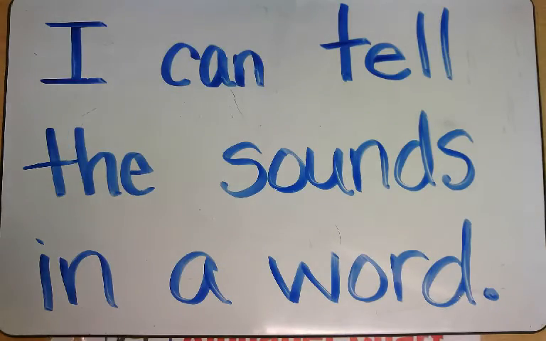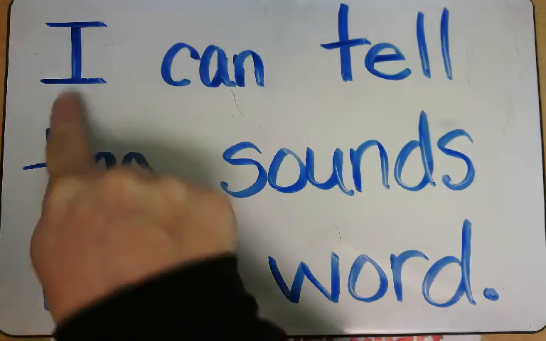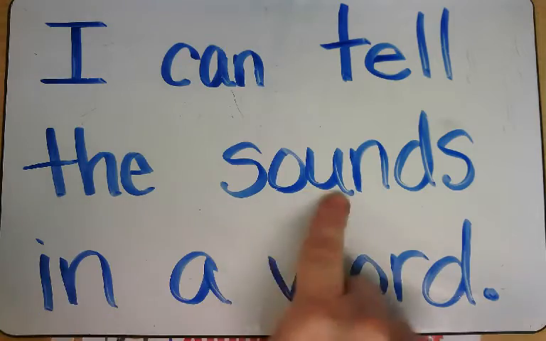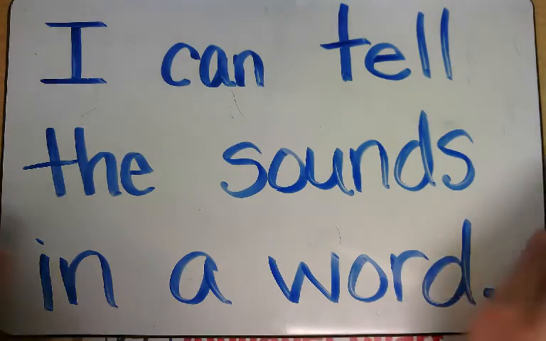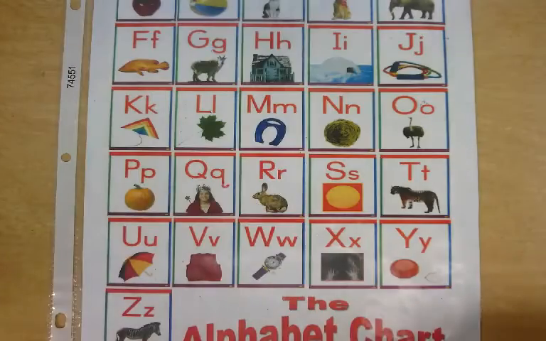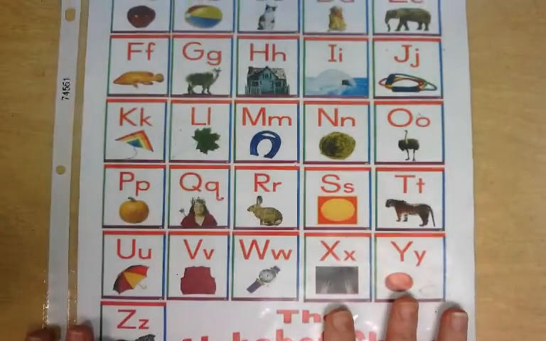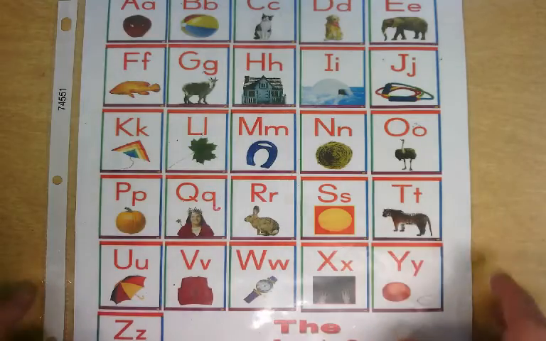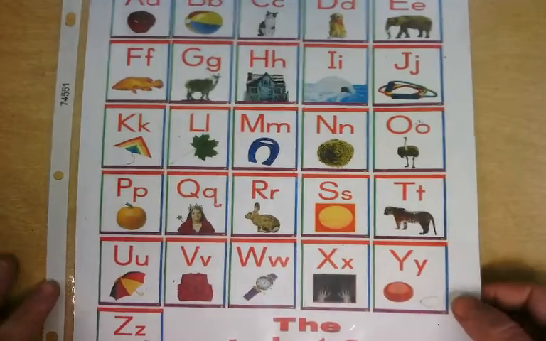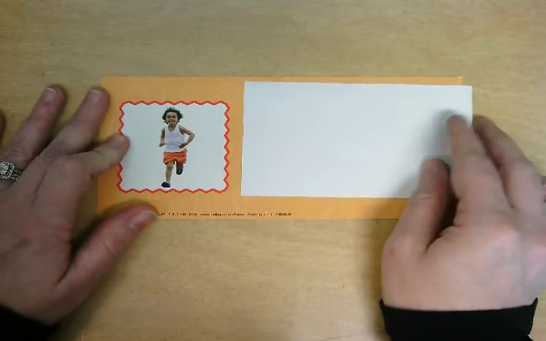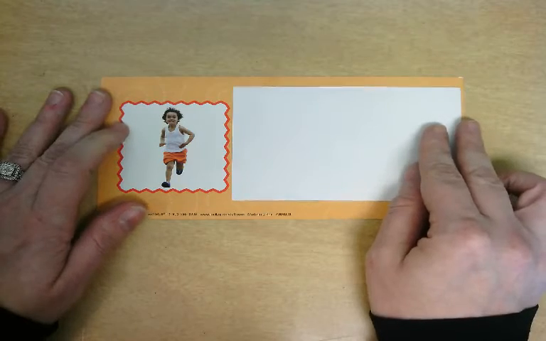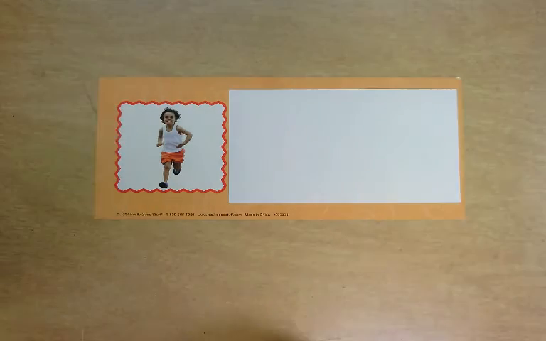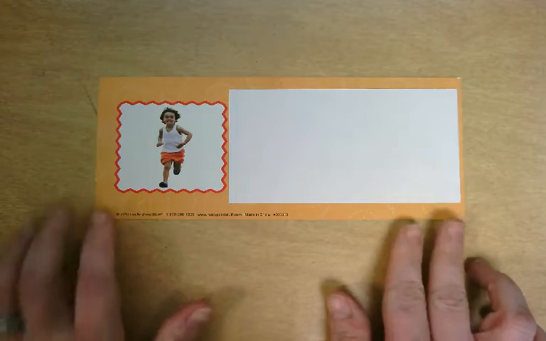Class, our learning objective for this lesson is I can tell the sounds in a word. Yesterday, we looked at our ABC chart and we talked about all the different sounds that each one of these letters say. Remember, some letters make one sound and some letters make more than one sound. Now, it is important that we know those sounds because words are made up of letters. And if we know the sounds those letters make, we can make all the different sounds in a word.